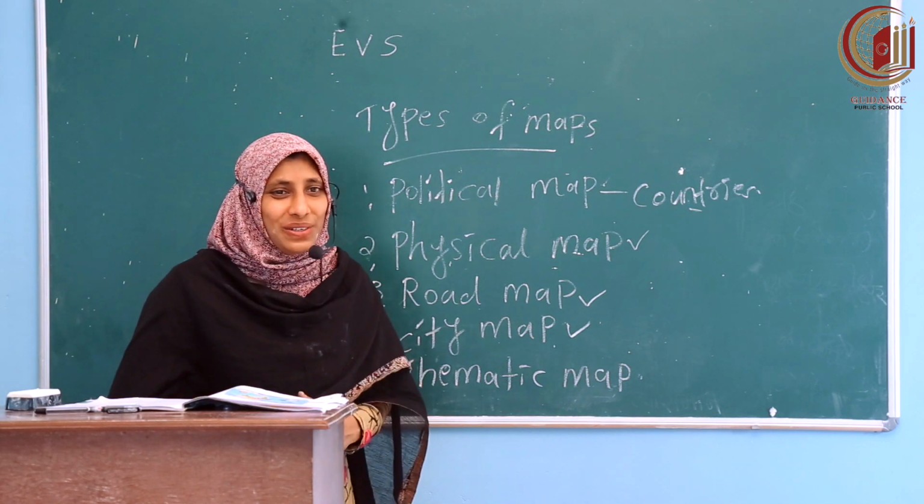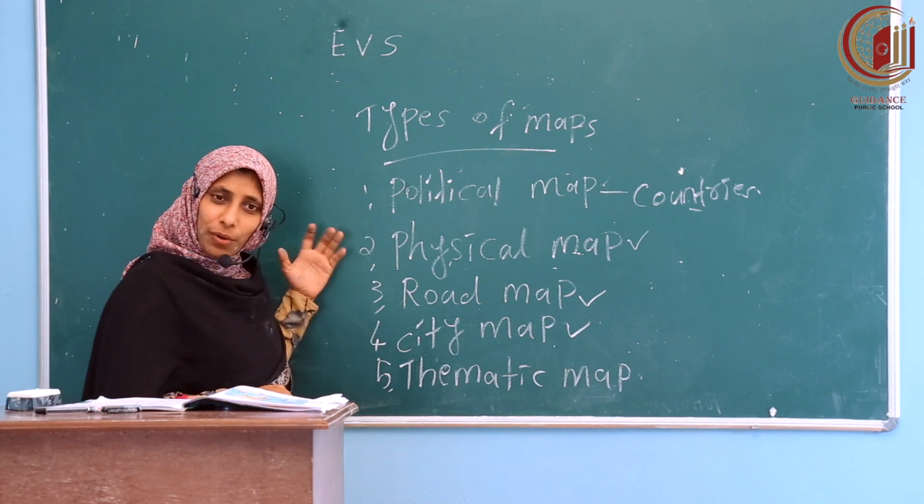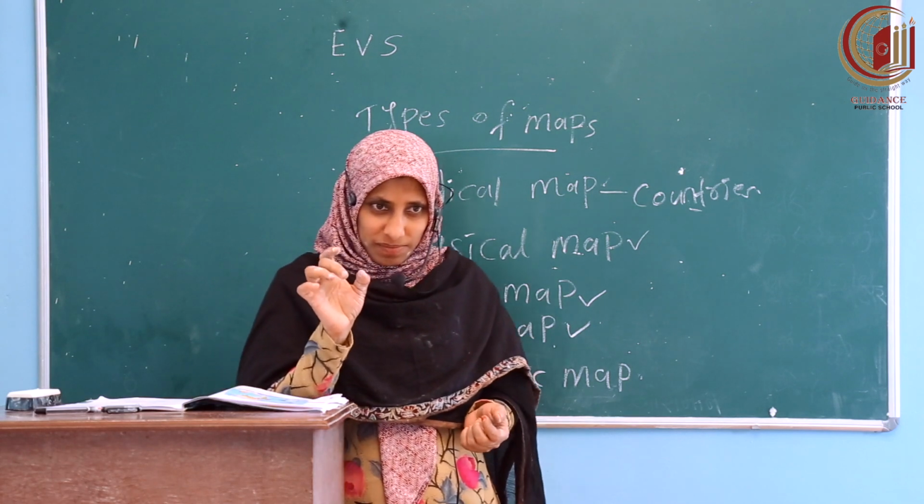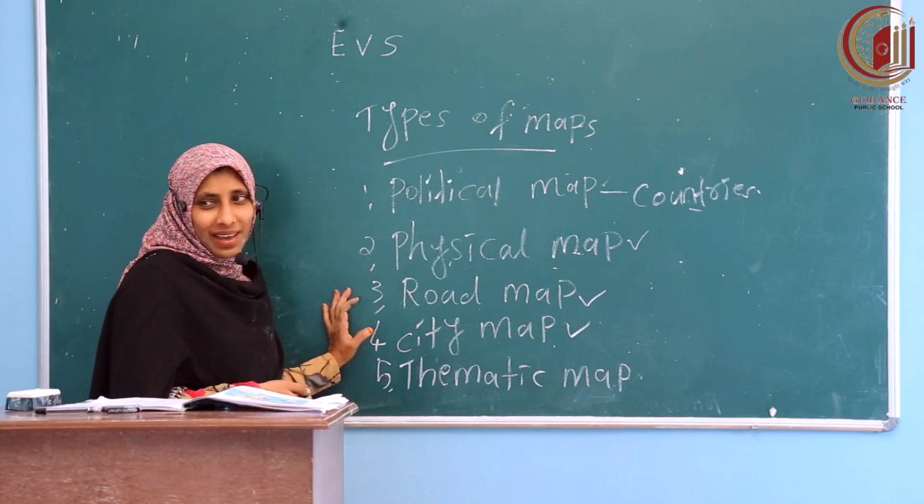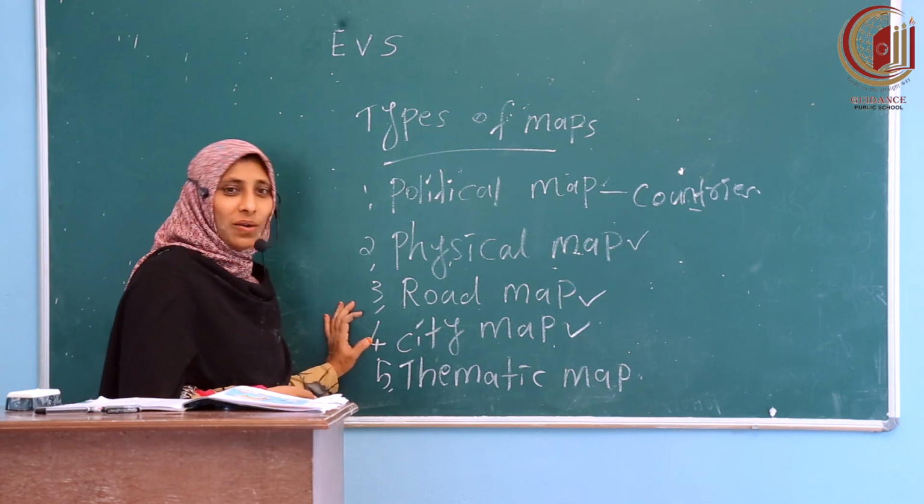What do you want to do? You should read the textbook 1 or 2 or 3 or 4 or 5 times as you like, and make a short note. What is a map? What are the types of maps? Okay. And after completing that work, you should forward it to me.